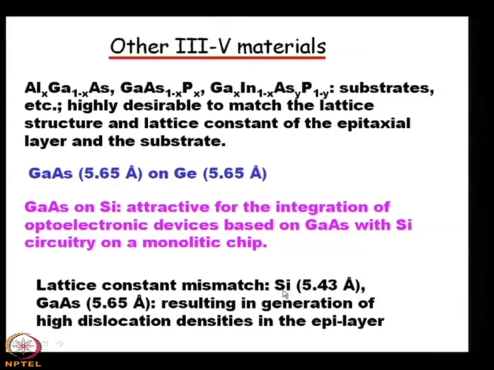Why? Because there will be lattice mismatch, and because of the mismatch, high dislocation density will be there in the epitaxial layer. If there is high dislocation density in the epitaxial layer, then the dislocation sites will act as recombination centers for the electrons coming down from the excited state, say from the conduction band.